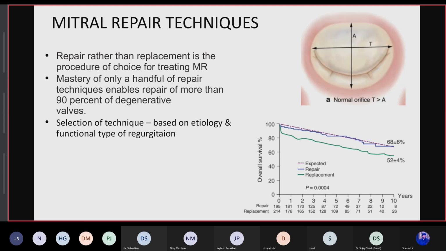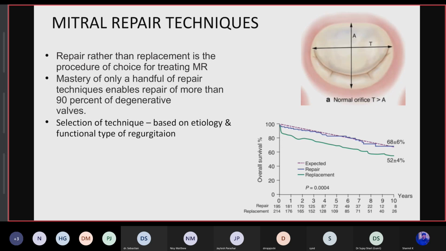This chart shows the overall survival after repair and replacement. It suggests why repair is better than replacement as the procedure of choice, because survival after repair was near the expected survival of the normal population, while for replacement it was significantly lower.